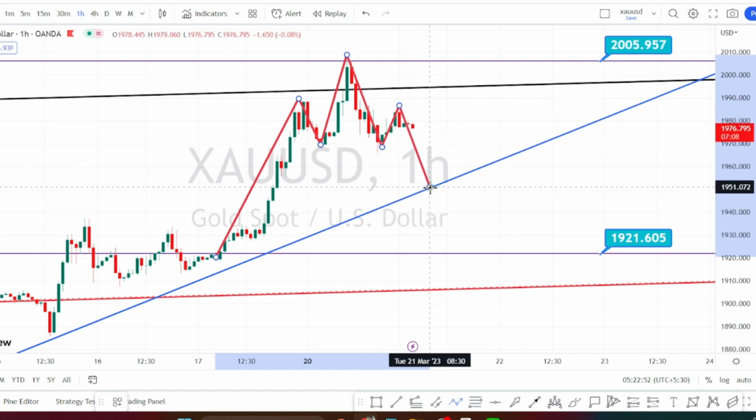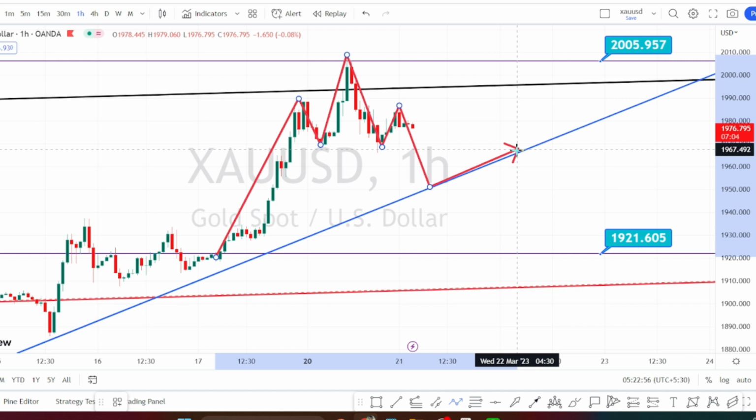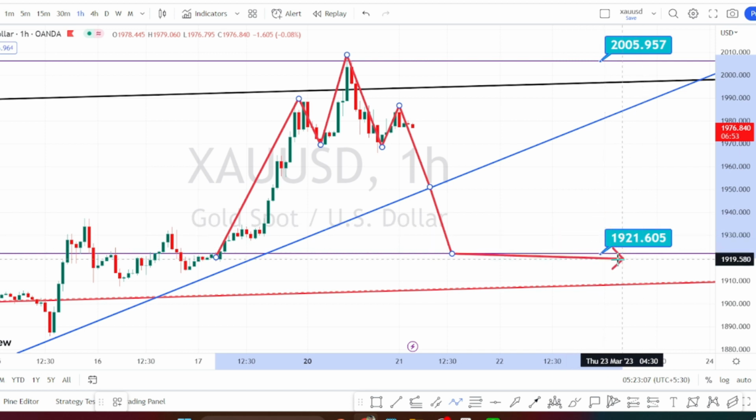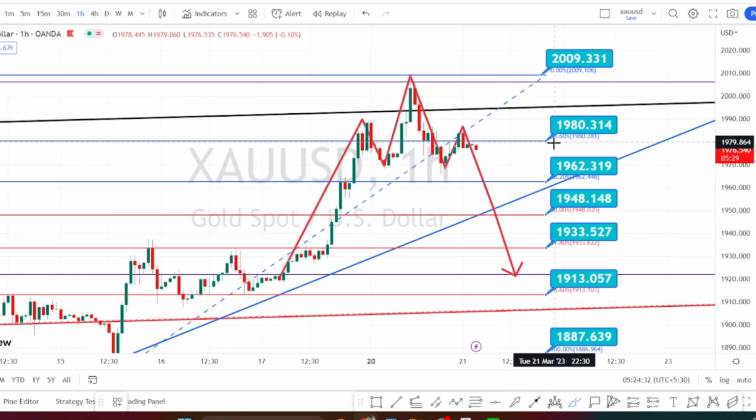First level of support is going to be the trend line or the support line from the 4 hours time frame, and once the price action breaks the support line, we can expect the further continuation of the bearish side retracement. And next level of support is going to be the daily time frame support level of 1921. So currently the price action is trading between the resistance level of 1980 and support level of 1962.